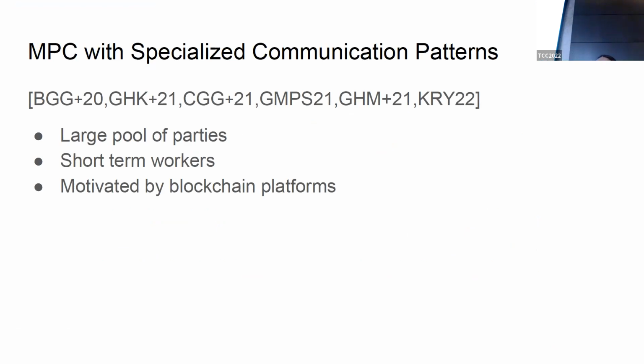Okay, hi everyone. So this talk is about MPC with specialized communication patterns. This is a recent and very exciting line of work, where essentially we have a large pool of parties or workers that we choose from to perform our computation. This line of work is basically driven or motivated by blockchain-based platforms that are becoming more and more popular.